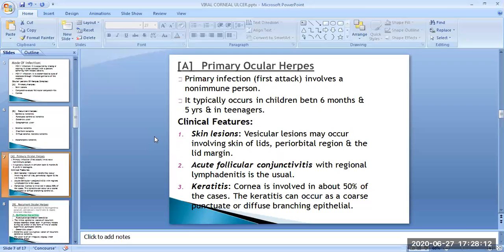Then the clinical features of primary ocular herpes are the skin lesions. Vesicular lesions may occur involving the skin of lids, periorbital region, and the lid margin. It is called vesicular blepharitis.